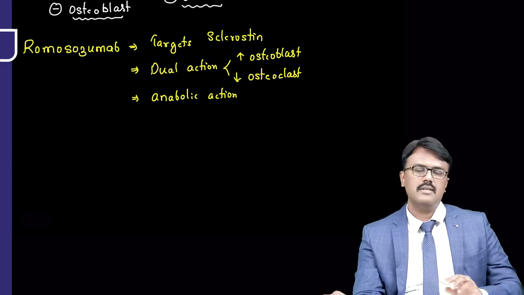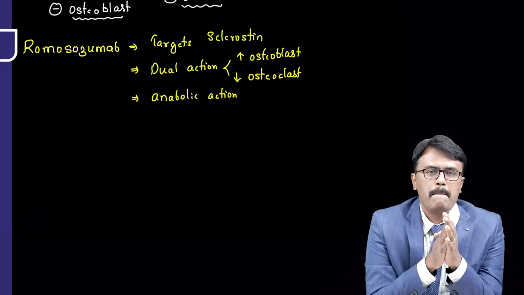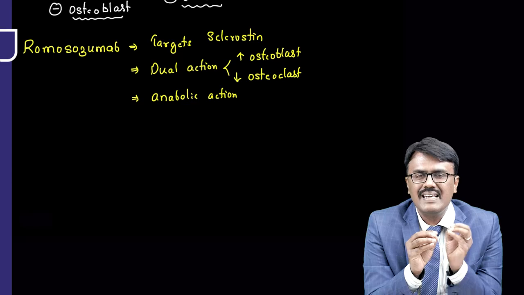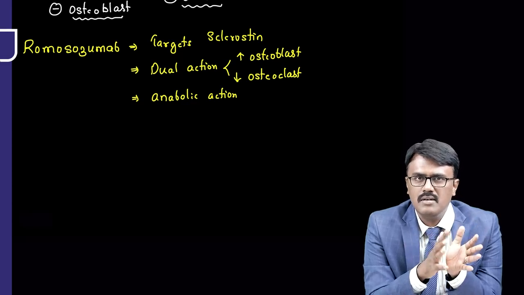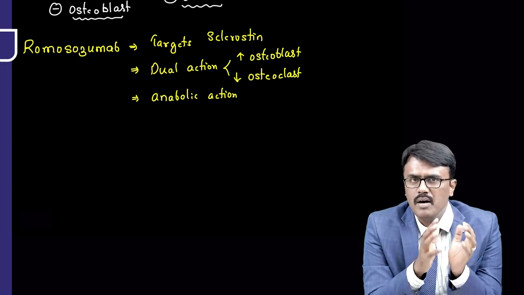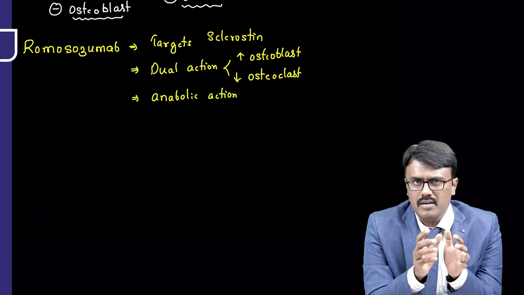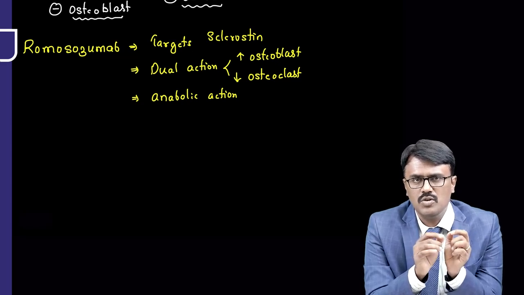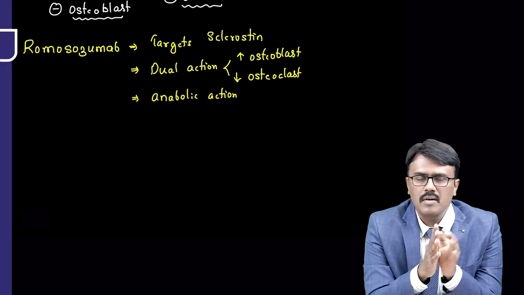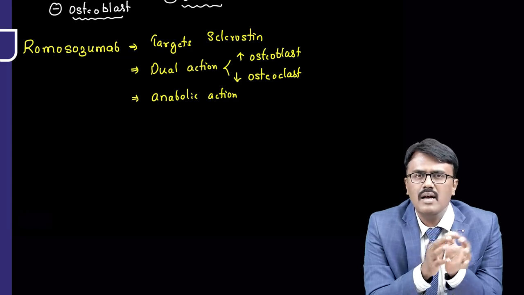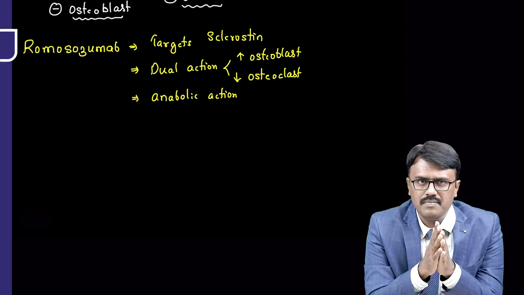So let us summarize the things about osteoporosis. Basically, in osteoporosis, we need to do two things. One is increase the bone formation, the other is decrease the bone resorption. The drugs which increase bone formation are teriparatide and abaloparatide. They have paratide in their name and they increase the activity of osteoblast. But they should not be used for more than 2 years. There is a risk of osteosarcoma and we use them for severe cases only.